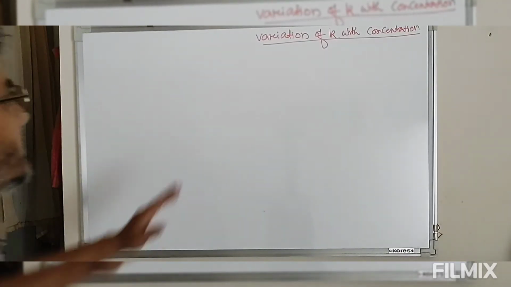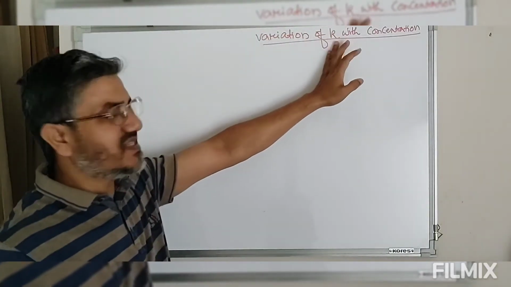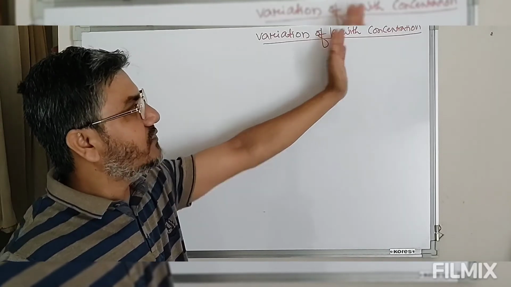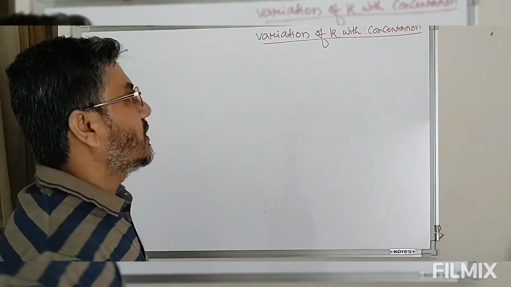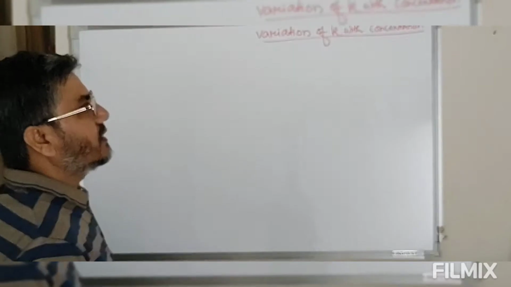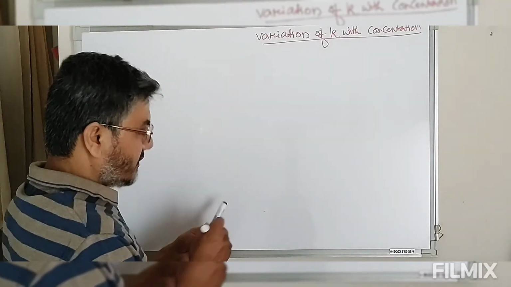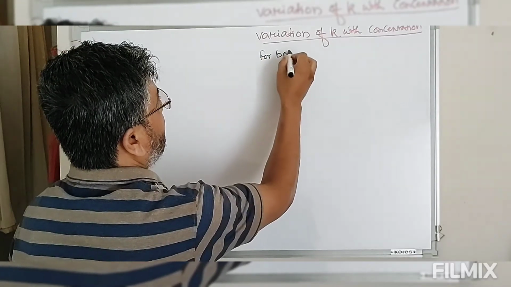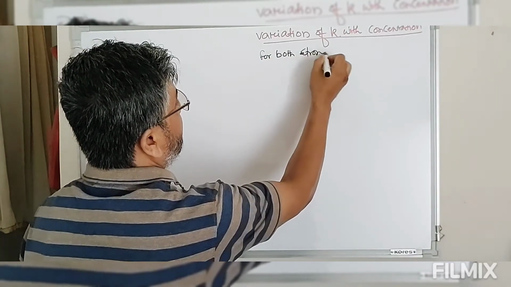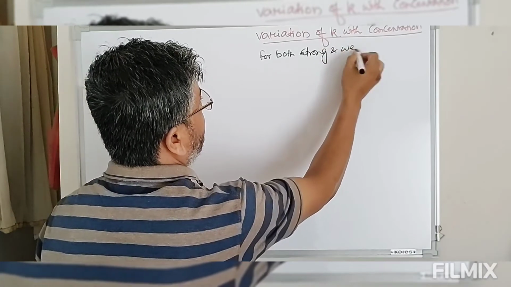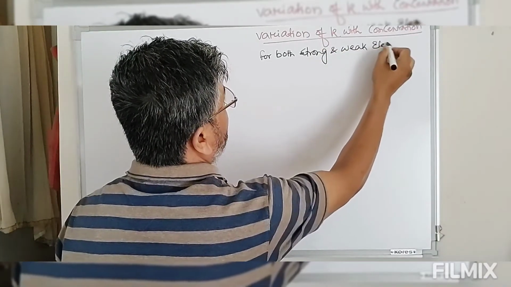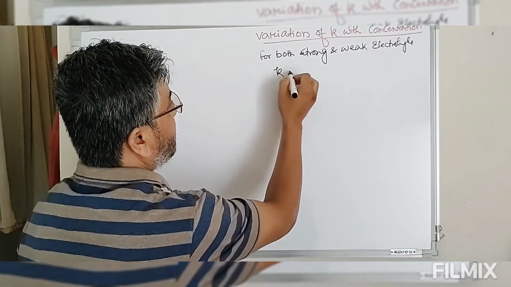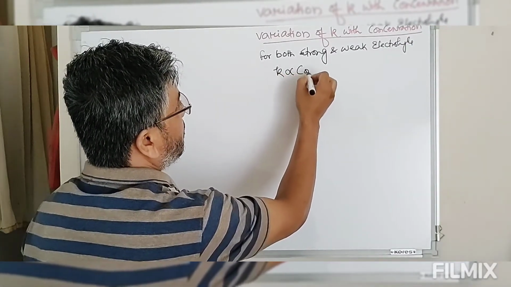Now after this we'll see how kappa, the specific conductance or the conductivity of a solution, varies with concentration. For both strong and weak electrolyte, this kappa is proportional to concentration.